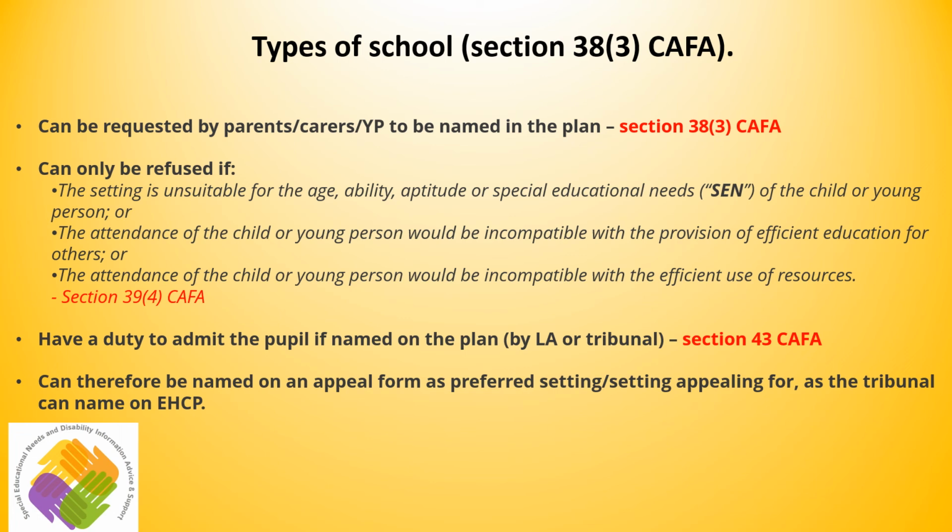This means in an appeal, if the tribunal agreed to a setting on the plan and name it in Section I, the setting would have to admit the pupil. Similarly, if the local authority decide a setting is appropriate and name it in Section I, the setting would have to admit the pupil. These settings, therefore, can be named on an appeal form as the preferred setting without consent or offer for a place.